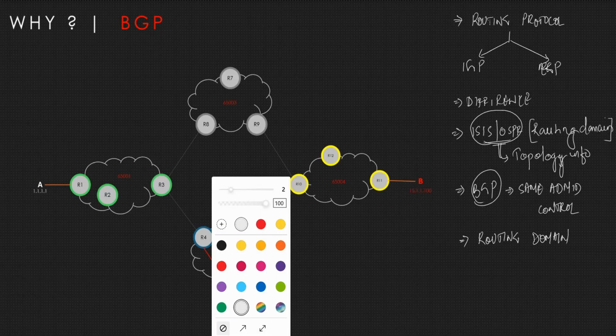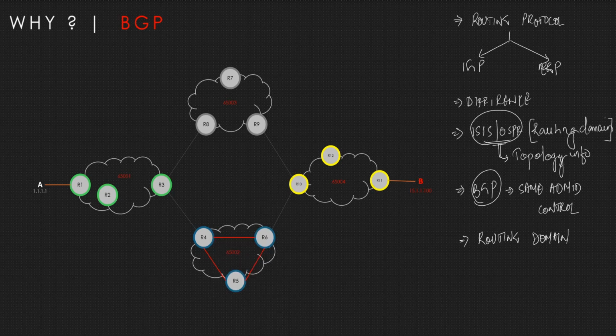Another thing is, what is a routing domain in this scenario? For example, this is an autonomous system, right? And this is part of 65001. This is another autonomous system. Let's say this is the autonomous system of customer A, and this is the autonomous system of customer B, right? And you are a network engineer working in this organization for customer A. You will have the authority for the configuration, as well as the authority to manage it, like operations, NOC, everything, right?